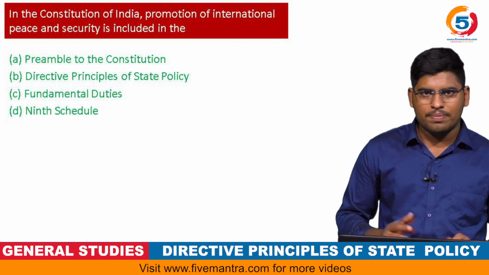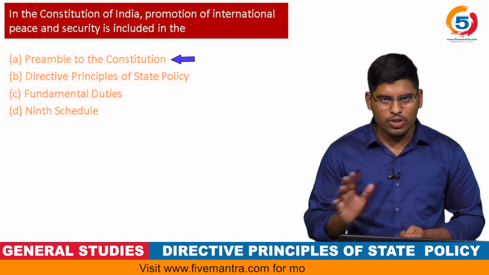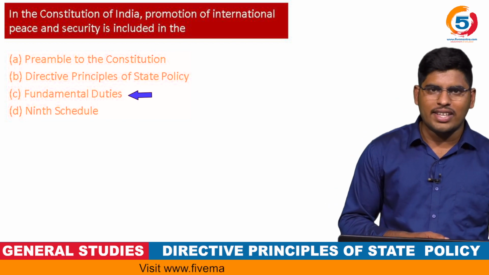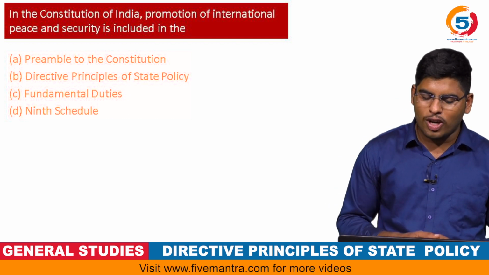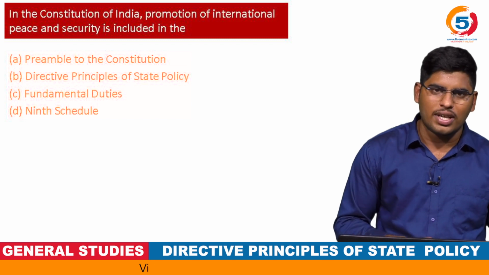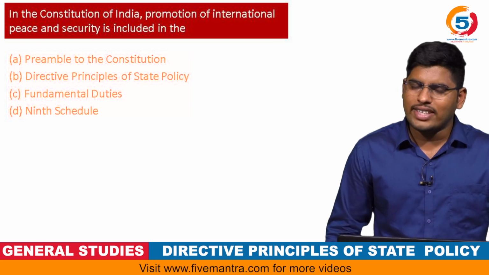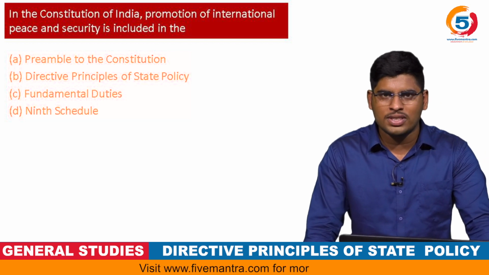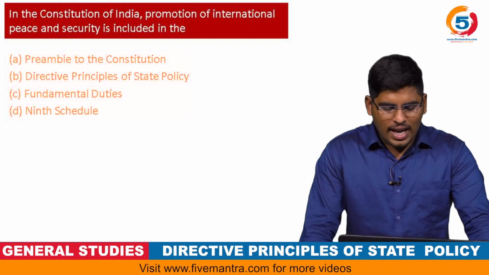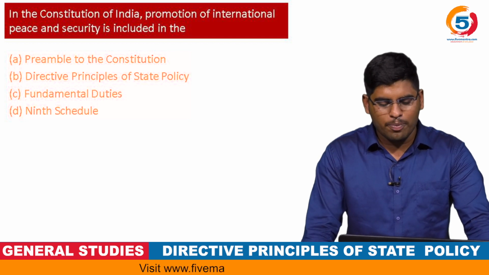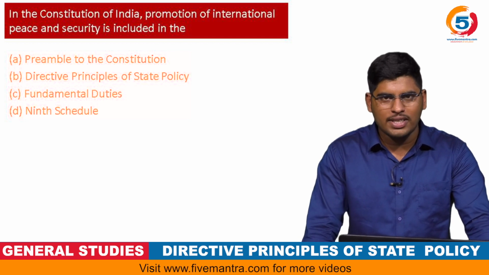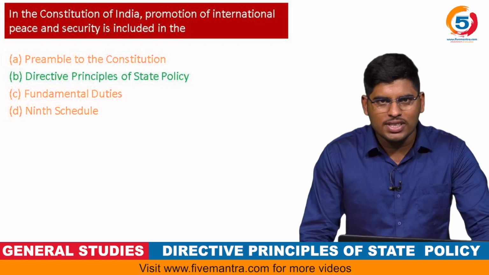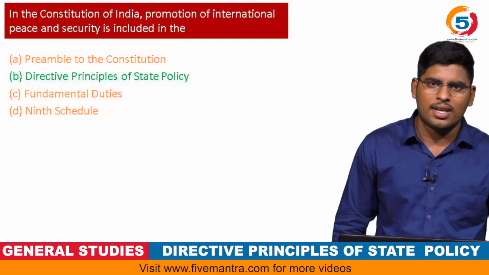Coming to the next question: in the Constitution of India, promotion of international peace and security is included in the. The first option is the preamble to the Constitution, then Directive Principles of State Policy, fundamental duties, and Ninth Schedule. The provision on promotion of international peace and security is under Article 51. As I told you earlier, Article 36 to Article 51 constitute the Directive Principles of State Policy, so Article 51 is part of the Directive Principles, and promotion of international peace and security is a part of them. So option B is the correct answer.